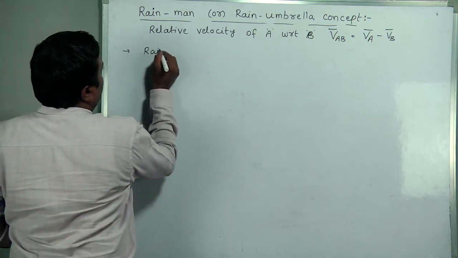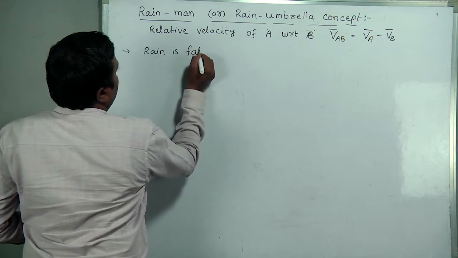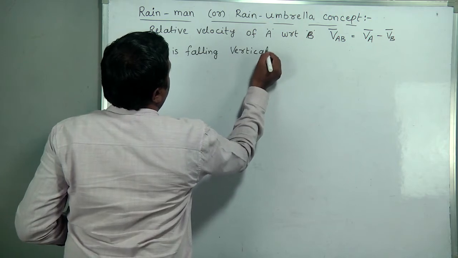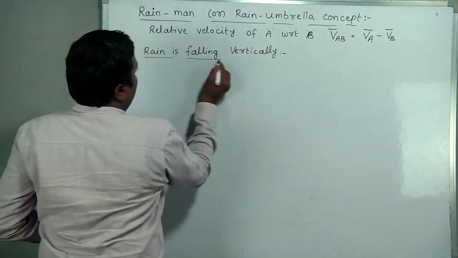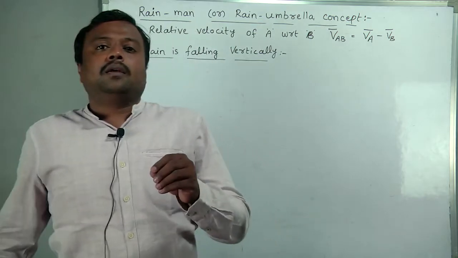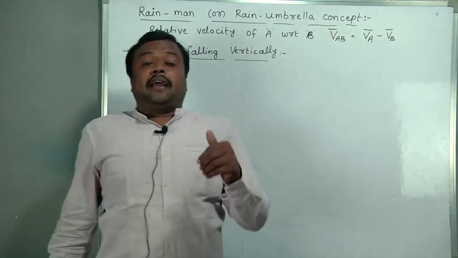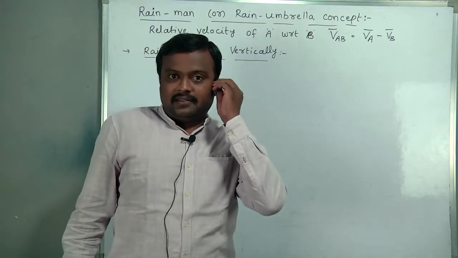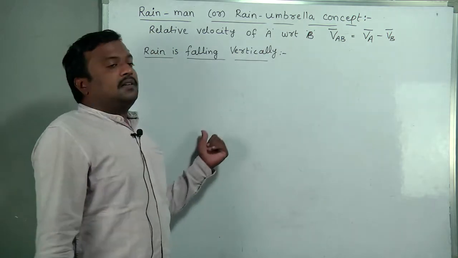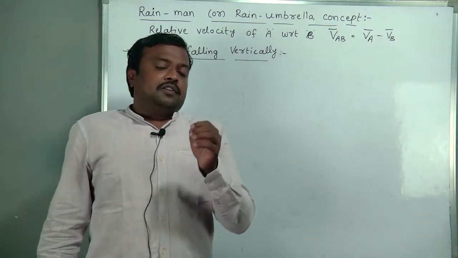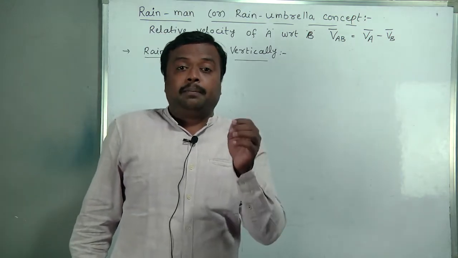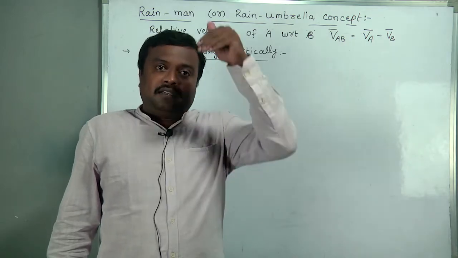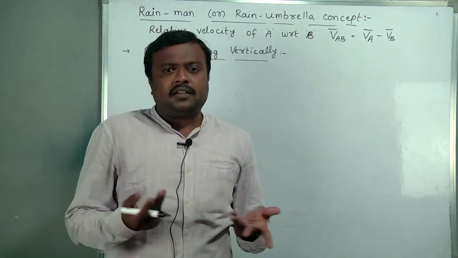rain is falling vertically. So when the rain is falling vertically, with how much angle should the umbrella be kept without wetting in the rain? That is the concept. In each case, we will finally derive with how much angle the umbrella must be placed by the person without wetting in the rain. If the umbrella is placed in the direction of rain, he will not get wet.